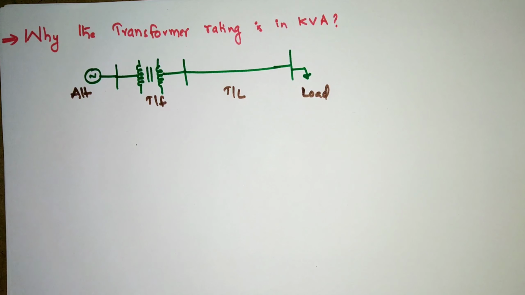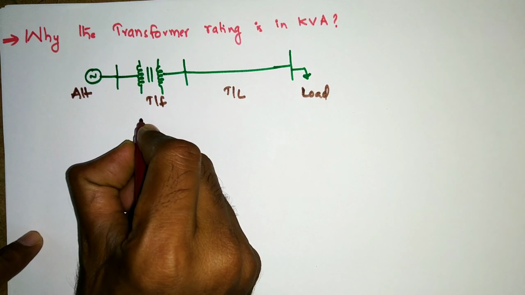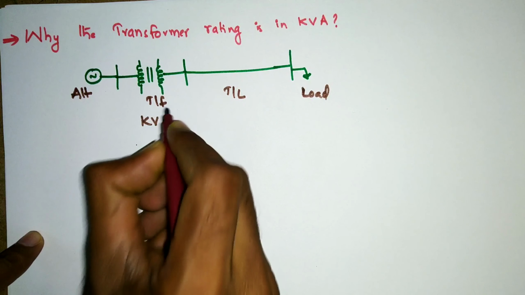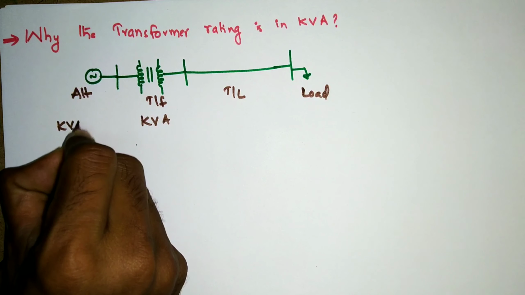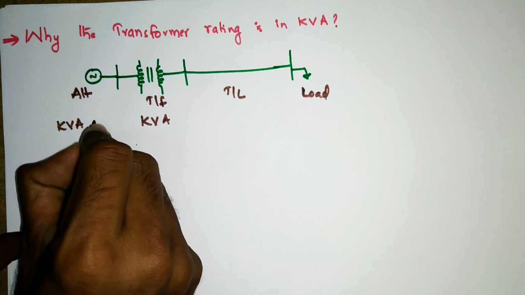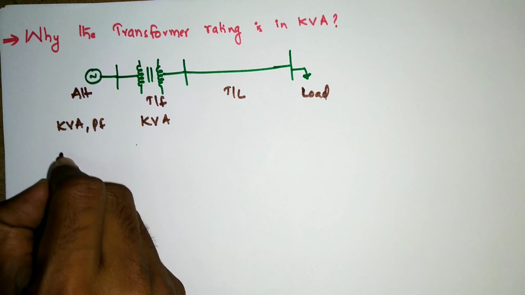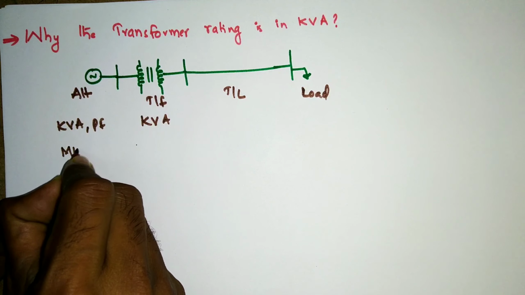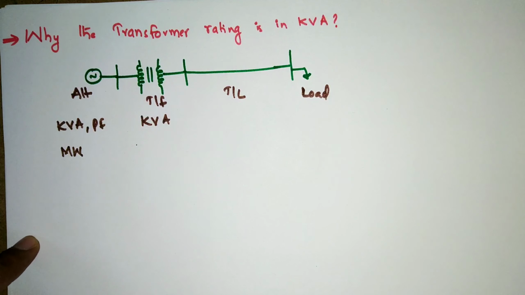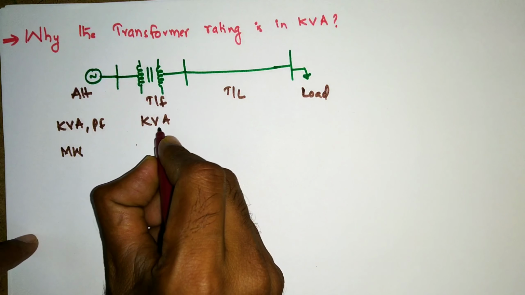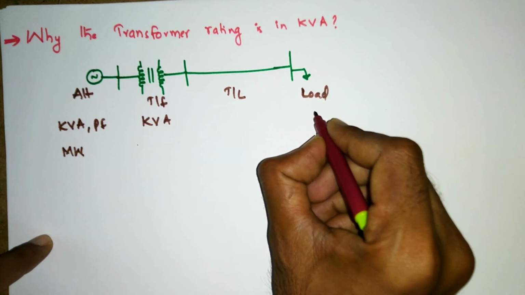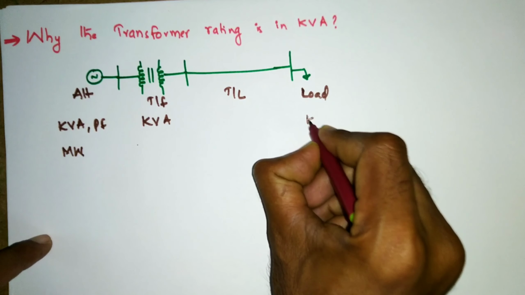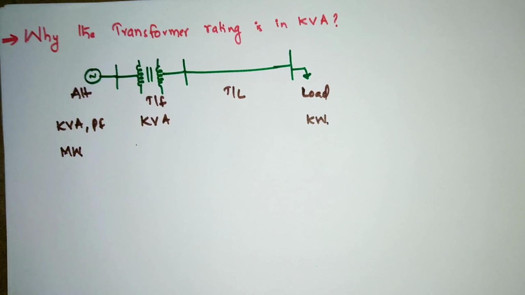If you observe, not only the transformer, the alternator is also given in the form of kVA with power factor, not in megawatts or kilowatts. The transformer is given in kVA, whereas a load will be given in terms of kilowatts.